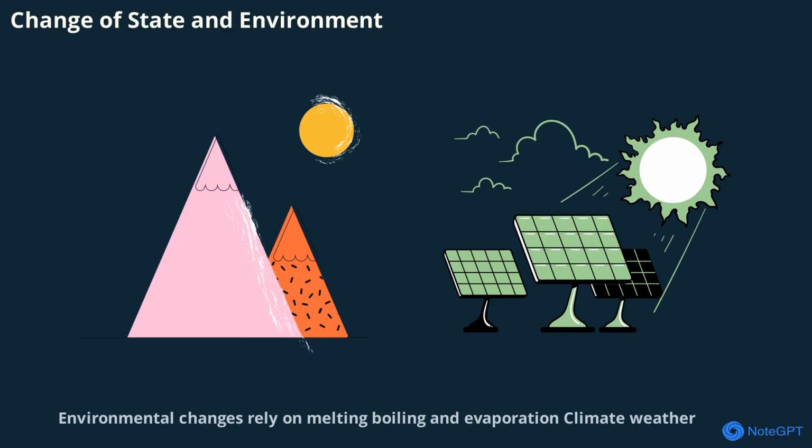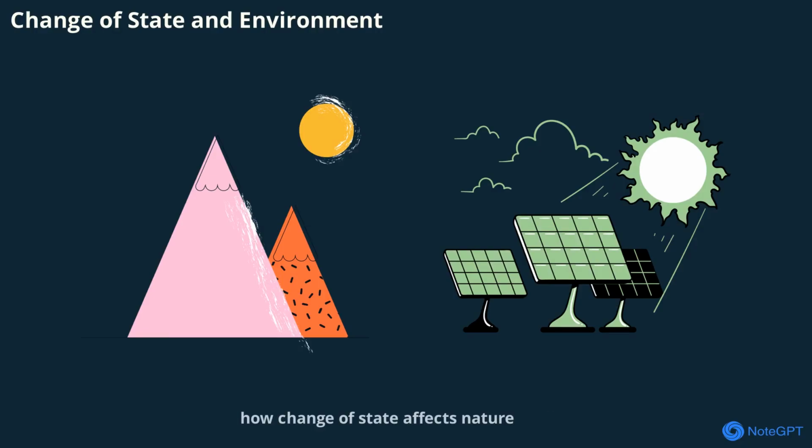Environmental changes rely on melting, boiling, and evaporation. Climate, weather, and water cycles are shaped by these processes. Protecting the environment means understanding how change of state affects nature.